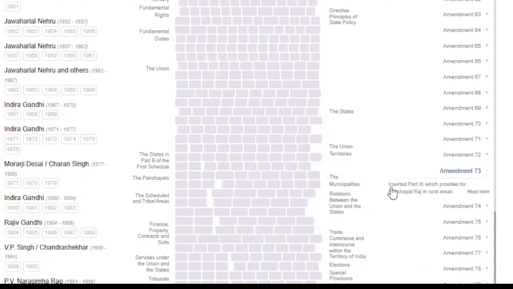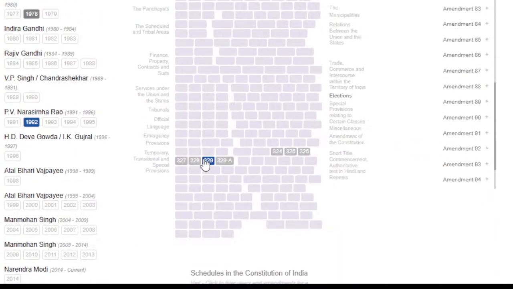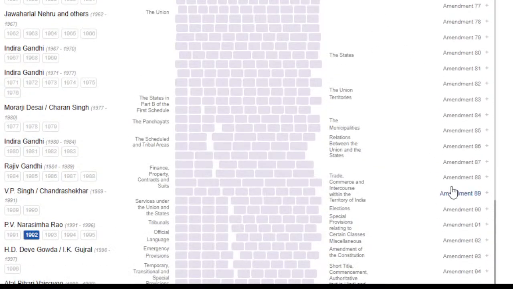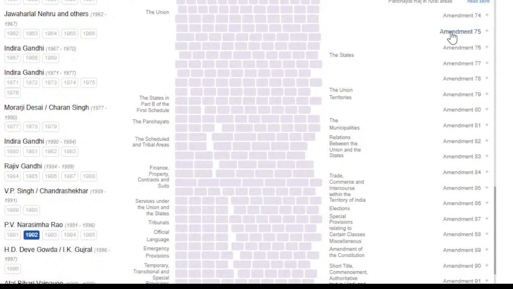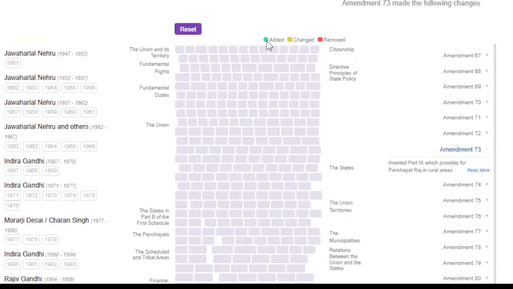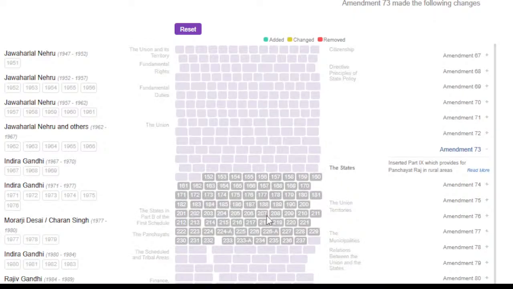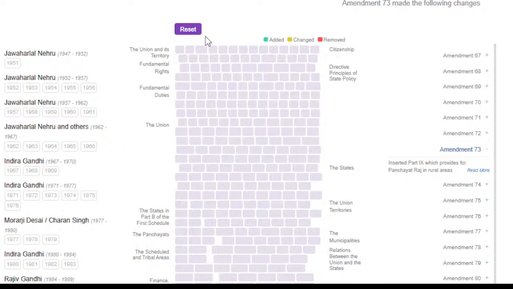So 73 inserted Part 9, which provides for Panchayati Raj in rural areas. It is mentioned here. All right, this read more doesn't work anymore. It used to work earlier, but now you have to find out about it from some other resource. See, there is no amended article for the 73rd because the 73rd was added. It says inserted, right? So there is no corresponding article that was amended. We can reset it again.